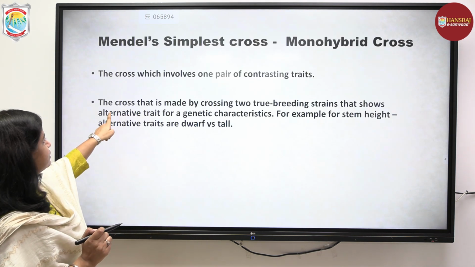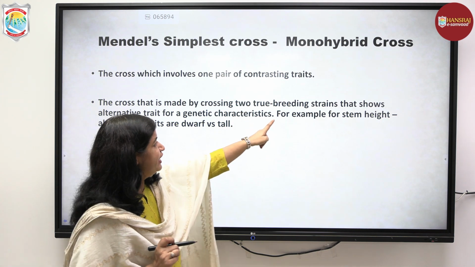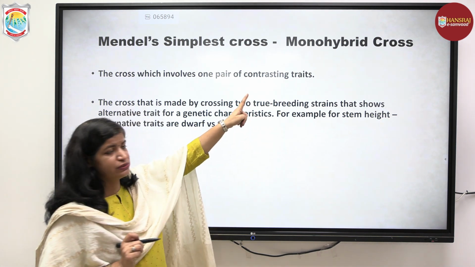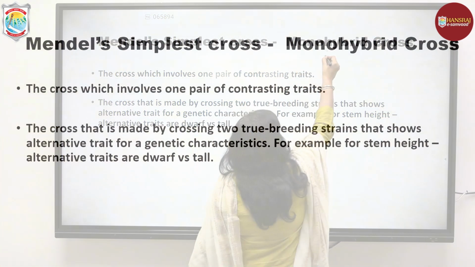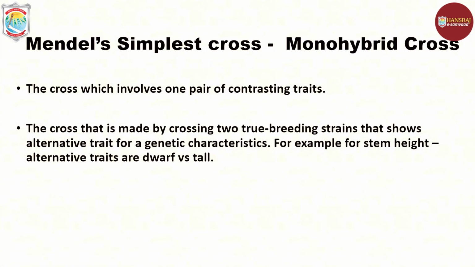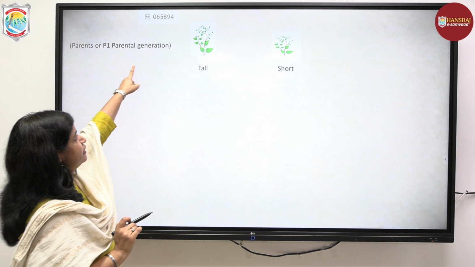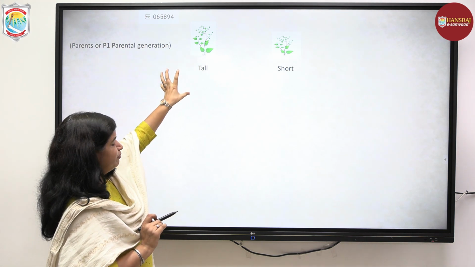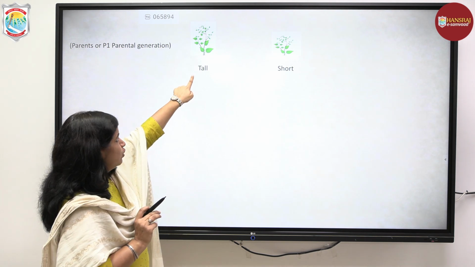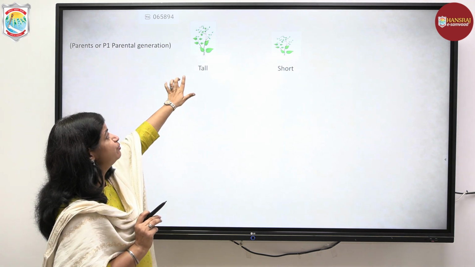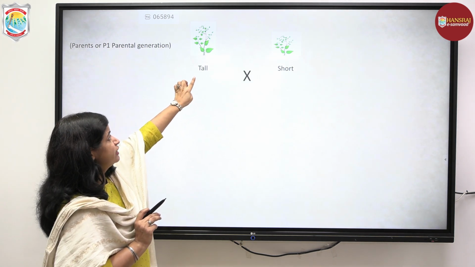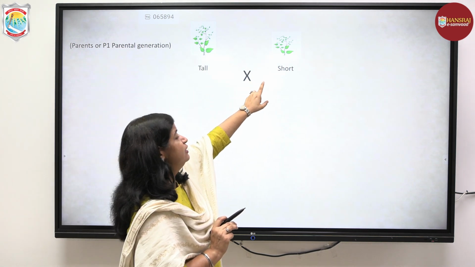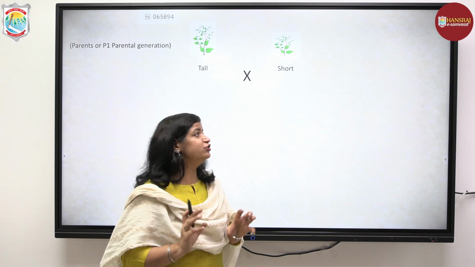And that kind of a cross, made by crossing two breeding strains that show alternating traits for a genetic characteristic, is known as a monohybrid cross. So to start with, he started with parents that show a particular genetic characteristic: all were tall, a true breeding strain for the characteristic tallness, and they were crossed with another set of plants that were short for that particular genetic characteristic.